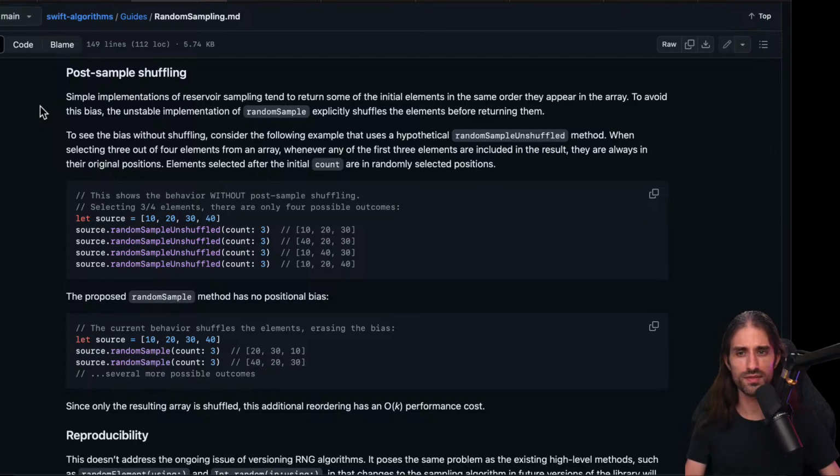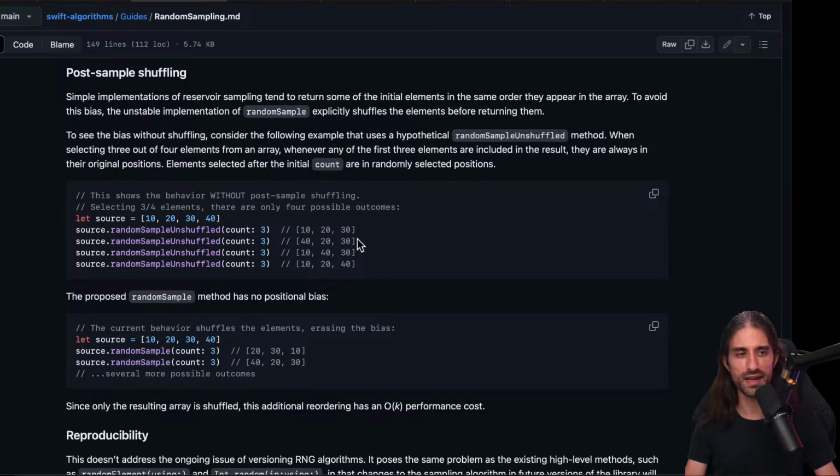To see the bias without shuffling, consider the following example that uses a hypothetical randomSampleUnshuffled method. When selecting 3 out of 4 elements from an array, whenever any of the first 3 elements are included in the result, they are always in their original positions. Elements selected after the initial count are in randomly selected positions. So without the shuffle, indeed, they tend to be in their original order. And when you shuffle, then there are way more possible outcomes.